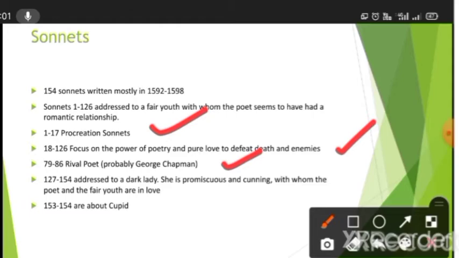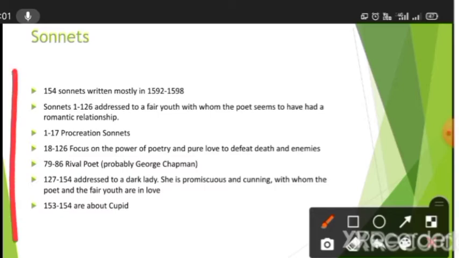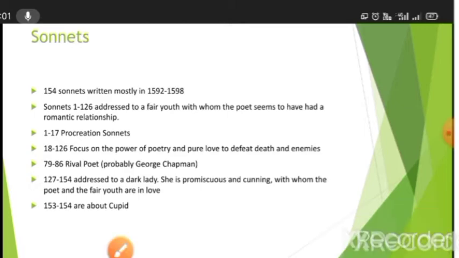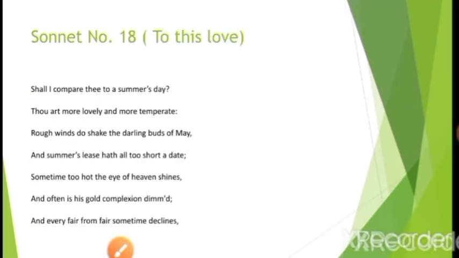These are just facts. They are not very promising for our exams, specifically the syllabus of Kumaun University. It is not very important, you can say. All right, so let's move to the sonnets which are essential, as they are in our syllabus.